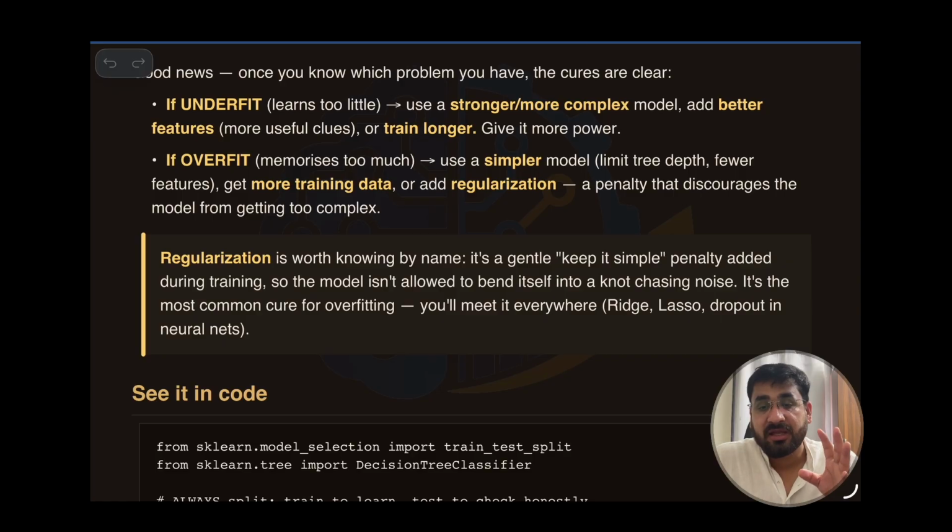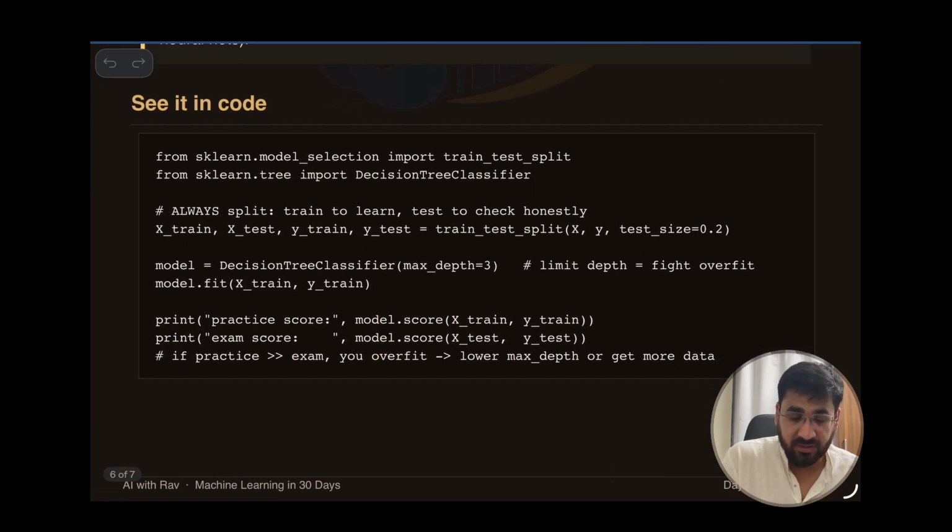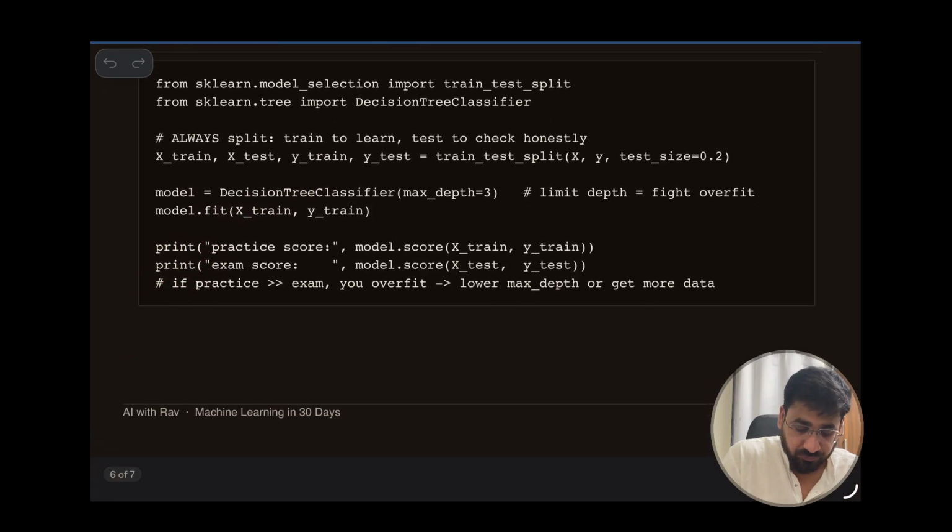So you will give the model a penalty score if it does this overfitting. You will discourage the model from getting too complex. Simple. You will make a provision in your code. That's it. Now you see the Python code. It's very simple. You have the training and test sets, you define the model and then fit. The training happens, and after that you can print the score and all.